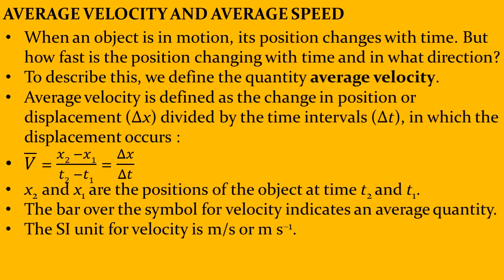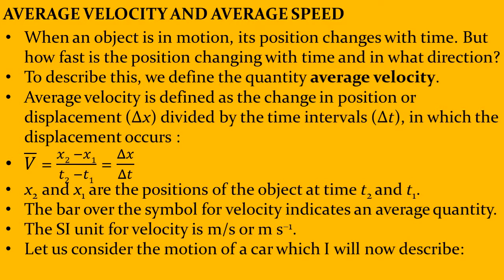The SI unit for velocity is meter per second. It is sometimes written as meters slash second, but the correct scientific way is meters per second, s raised to minus 1, which indicates s is at the denominator.